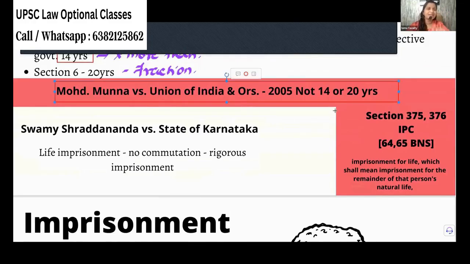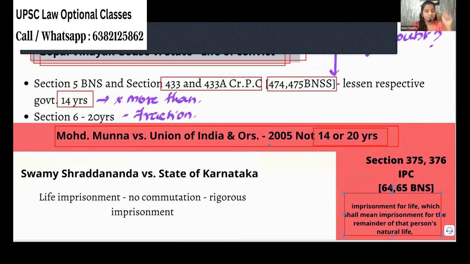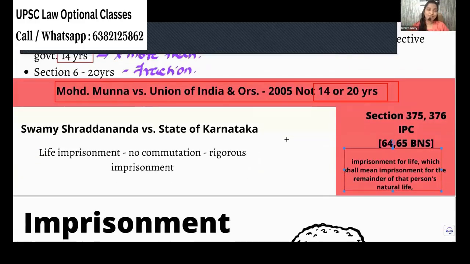They have specifically mentioned life imprisonment is not 14 years or 20 years. It is still the remainder of life. They would have specifically mentioned. So you can quote these two case laws. And now we have a judicial innovation. Our judiciary, see, even if our ISRO scientists invent, our judicial innovations are very high in number compared to the ISRO scientists.